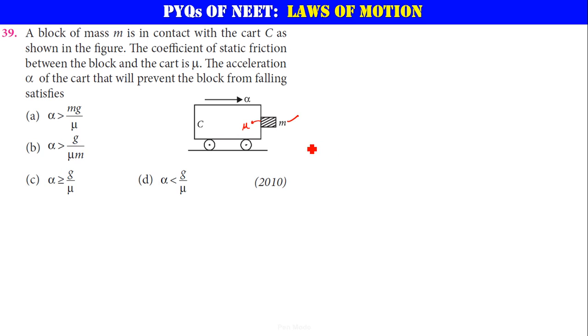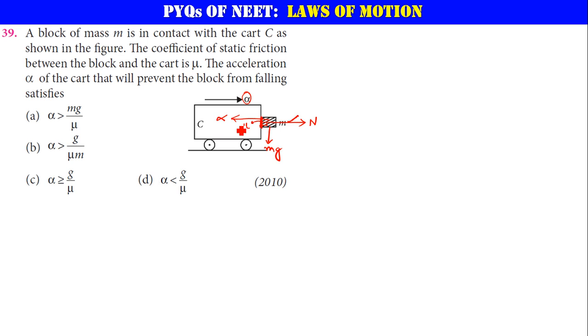Now here, this block m will be experiencing a force of gravitation, that is mg downwards. Normal reaction, whenever there's contact, it will be 90 degrees. So this will be your normal reaction. And is there any other force acting on the system? Yes. So if suppose this is N, just a minute. Yeah. So if you look at this, mg is always trying to drag it downwards. And here one more thing, this alpha is acting in this direction, means this mass m is going to experience acceleration in the opposite direction.